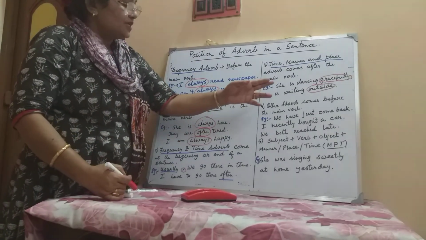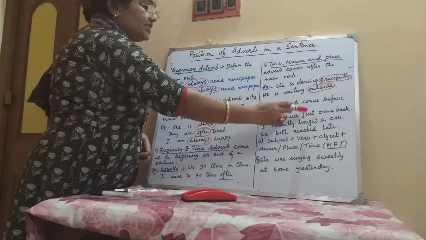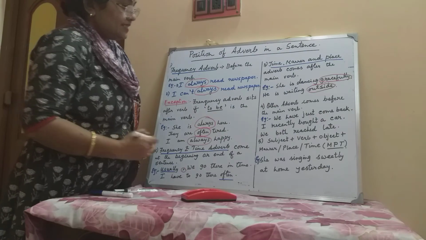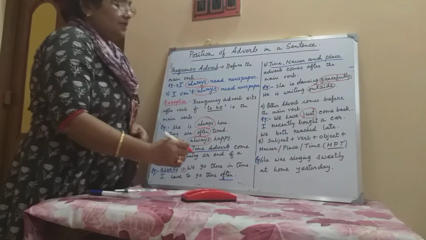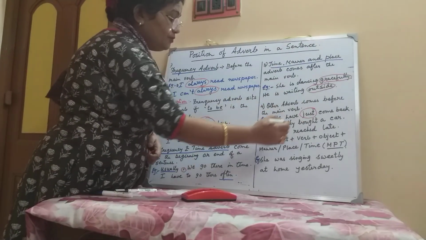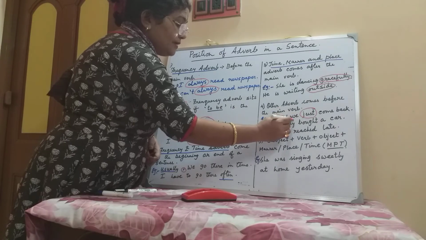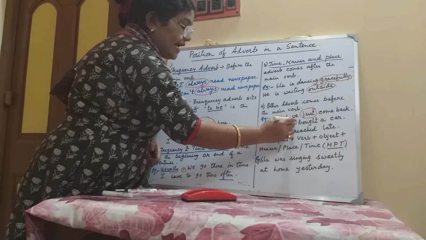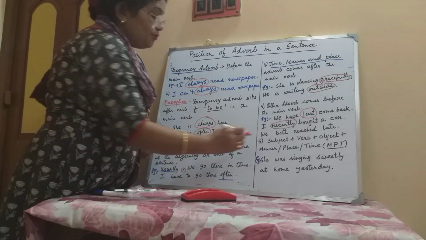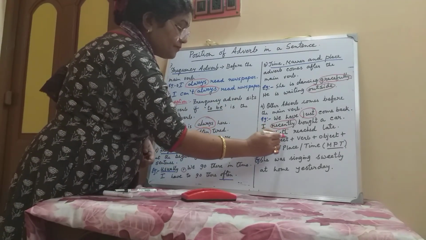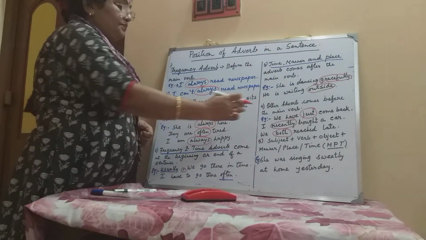Some other adverbs come before the main verb. For example, we have just come back. Here just is an adverb, and it comes before the main verb. I recently bought a car. Bought is the verb and recently is the adverb here. We both reached late. Here both is the adverb and reached is the verb, but we are using it before the main verb.